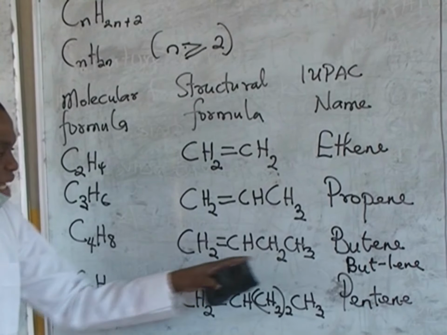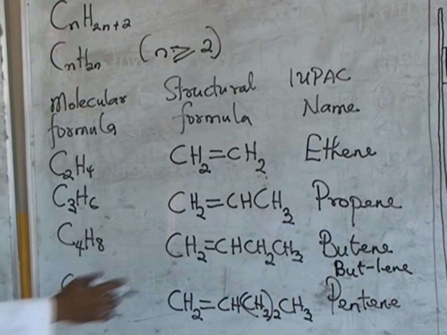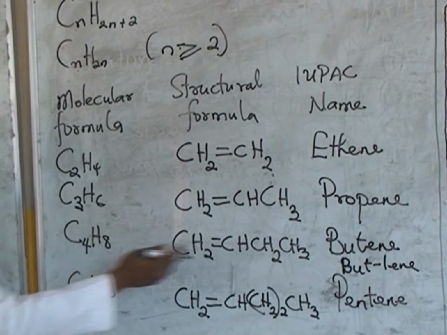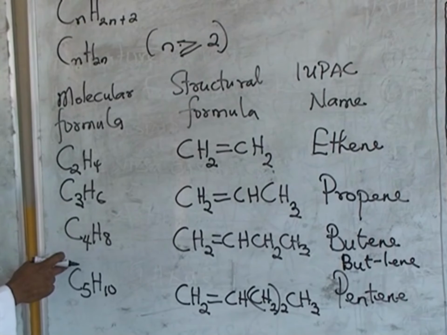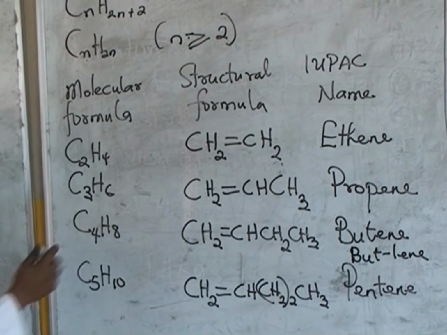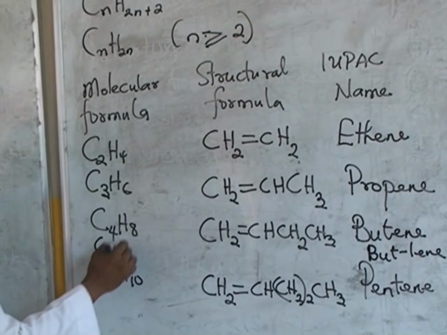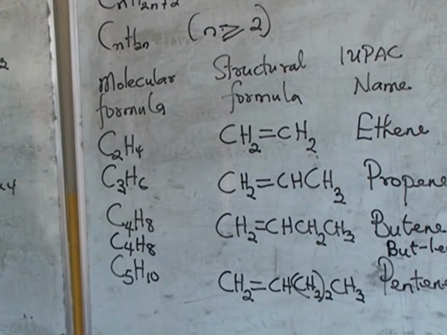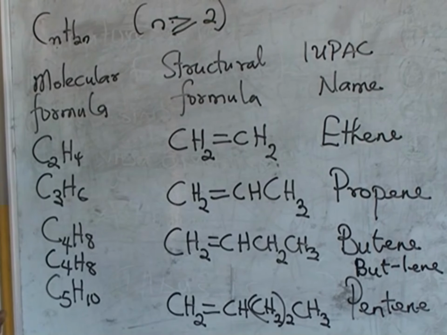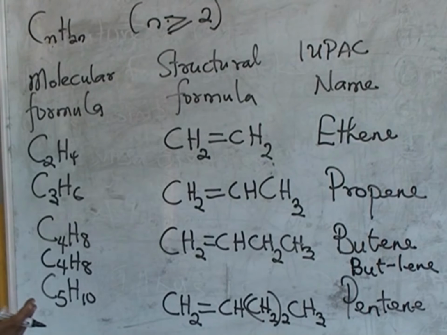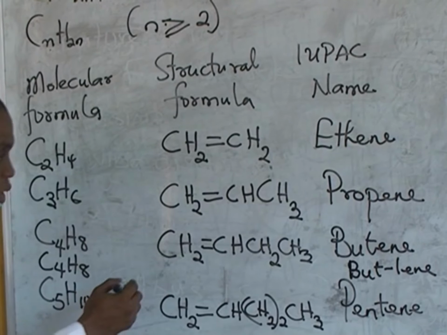Now, structurally, they are different. No, sorry, they are the same. But this same butene you can also have a compound with the same molecular formula, C4H8. The same molecular formula, but the structural formula is going to be different.